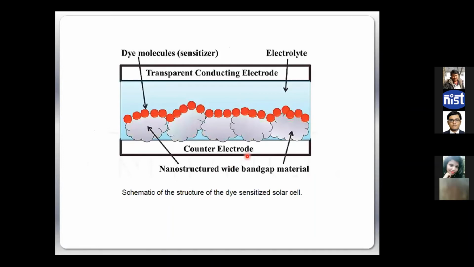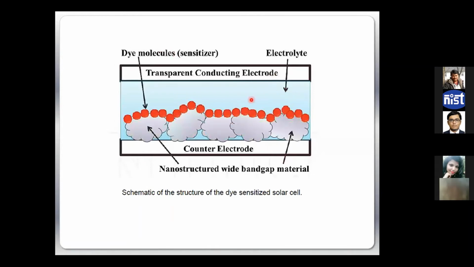You have one electrode here, one transparent electrode here, and your TiO2 or other oxide materials, wide bandgap semiconductors, are in connection with one electrode, and then you put your absorbing molecule, which is the dye, and then you put the liquid electrolyte all over it, and you sandwich it with the top electrode, right? So this is the typical cross-sectional view of a dye-sensitized solar cell.